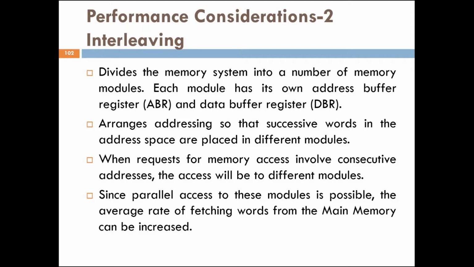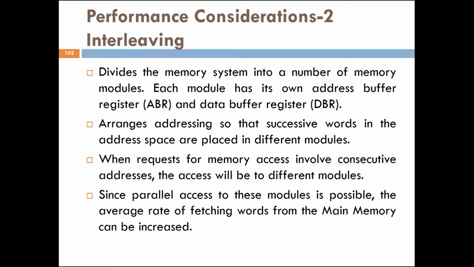Interleaving actually divides the memory system into a number of memory modules. Each module has its own address buffer register, ABR, and data buffer register, DBR. Now, it arranges this addressing so that successive words in the address space are placed in different modules.